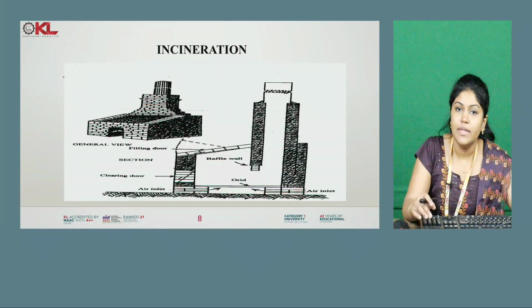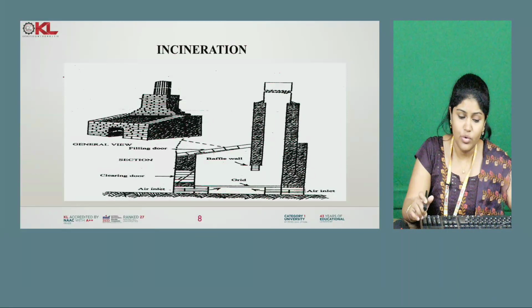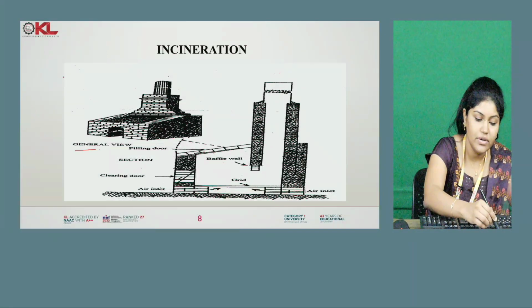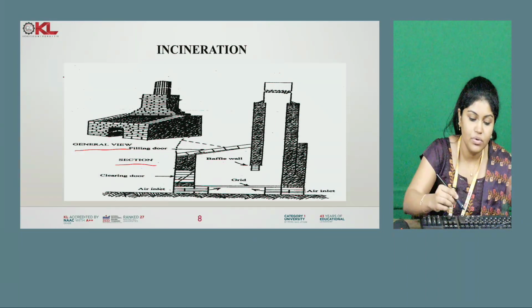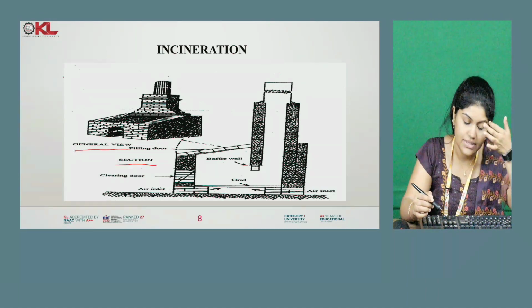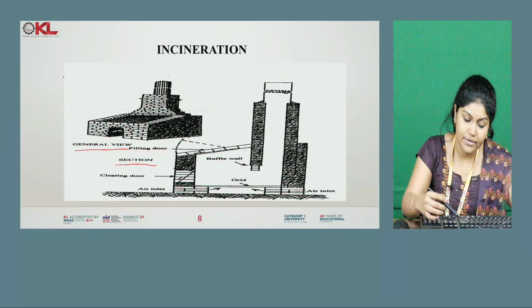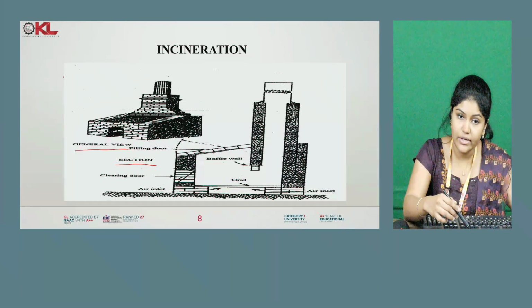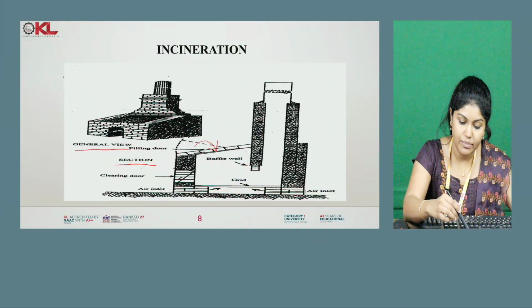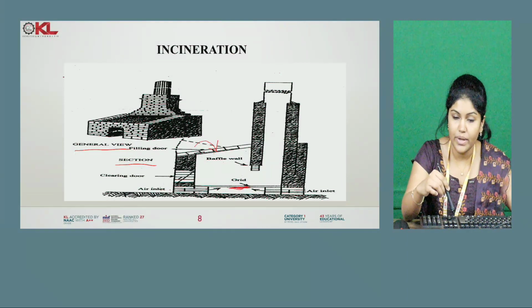So here I have kept an image of the incinerator. You can see the general view displayed here, how it looks. When it comes to the section view, you can see there is a cleaning door, and also a filling door. Through the filling door we will be putting the waste inside, and a baffle wall is there. So we will be dumping the waste inside the incinerator through the filling door. And here you can see a grid is provided at the bottom.